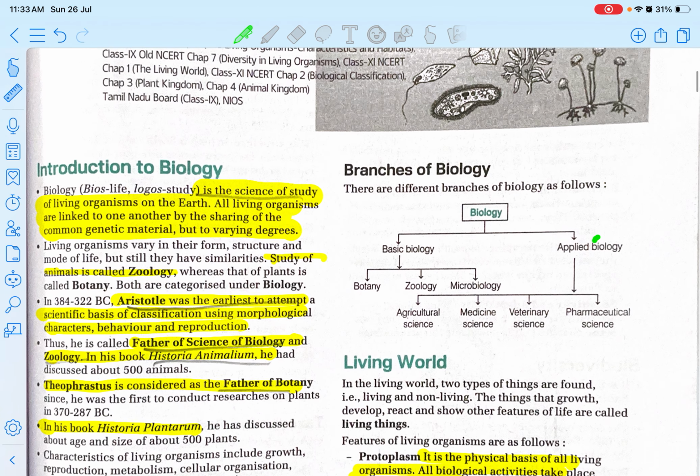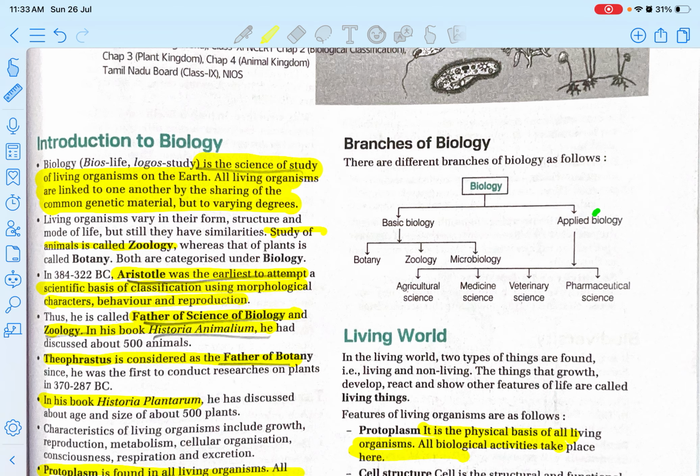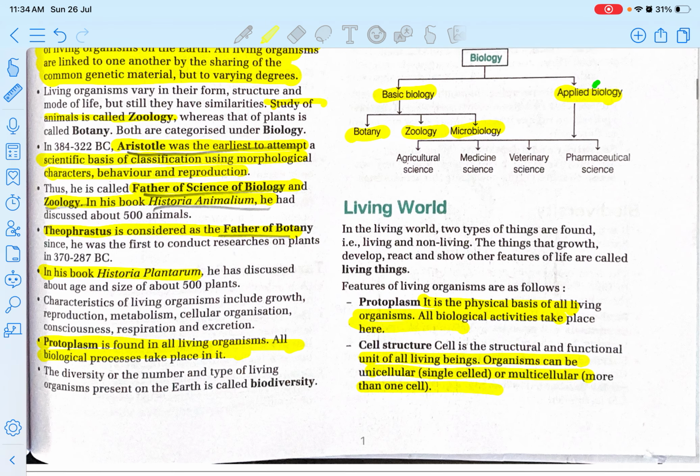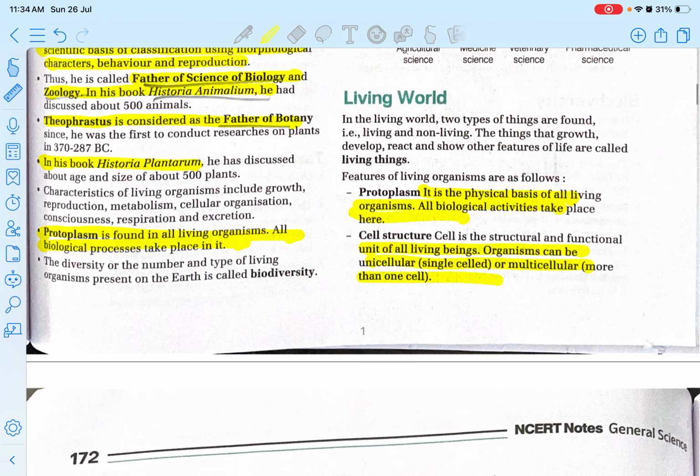Now, if you see the branches of biology, there are different branches. For example, there is basic biology and then applied biology. Basic biology is divided into botany, zoology, and microbiology, and applied biology is divided into agricultural science, medical sciences, veterinary sciences, and pharmaceutical science.